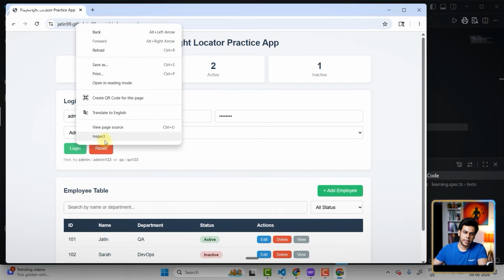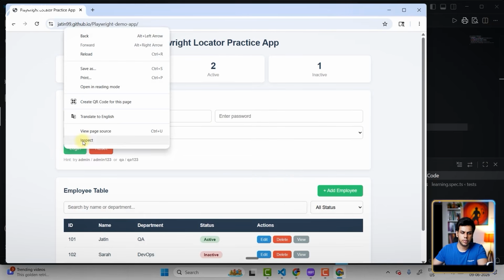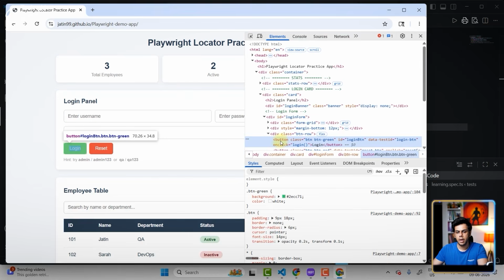So I can right click over here, click on inspect. We have a button. It has an ID. It has an ID, login button. It has a data test ID also coming into picture. Okay, but this is a button. So over here we can use the get by role. Okay, try to do it at your end quickly. See if you're able to do this.